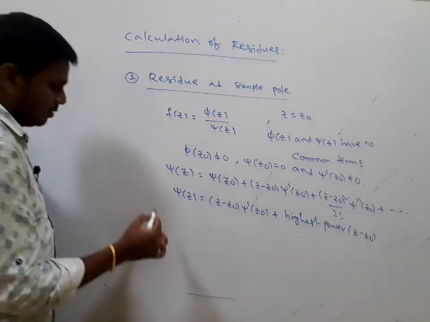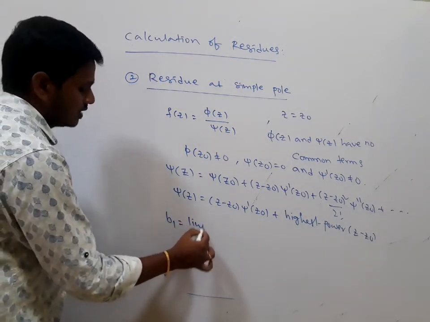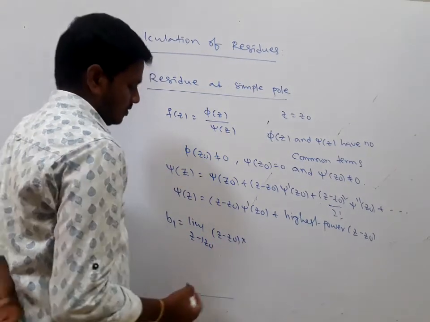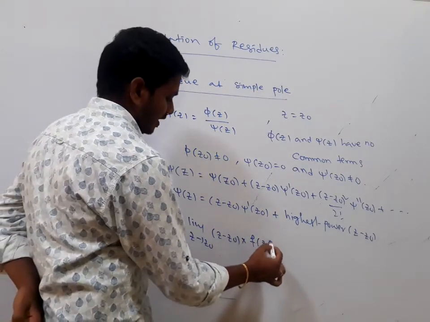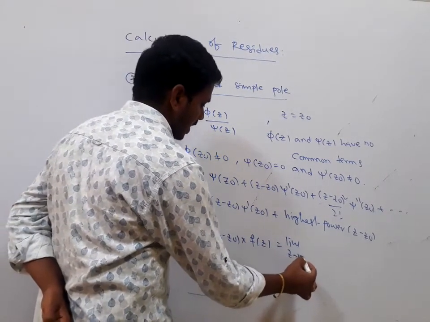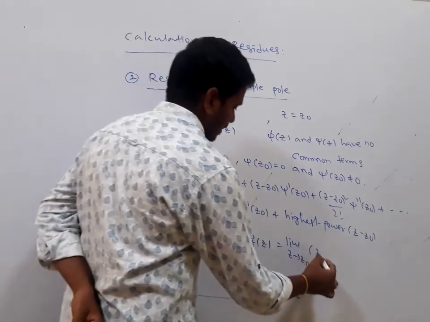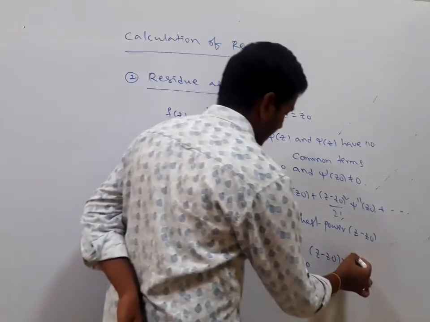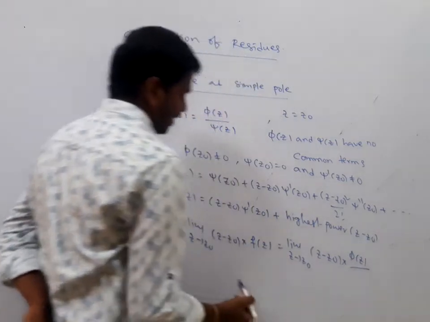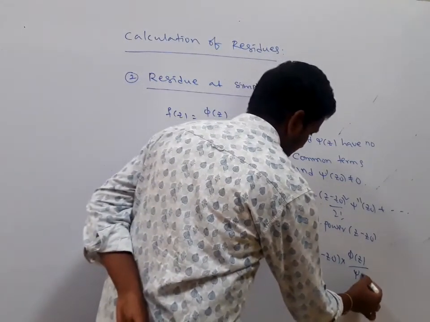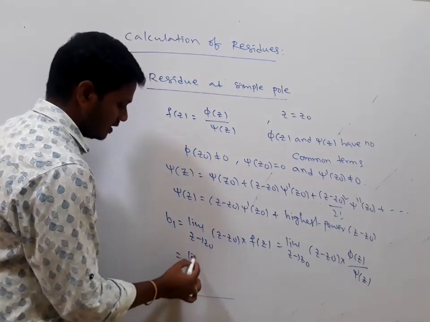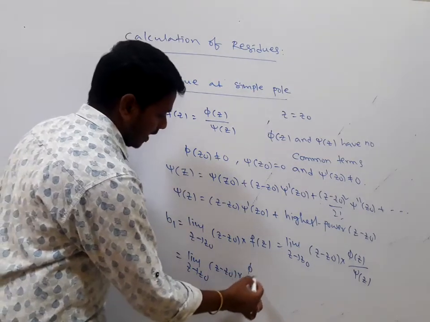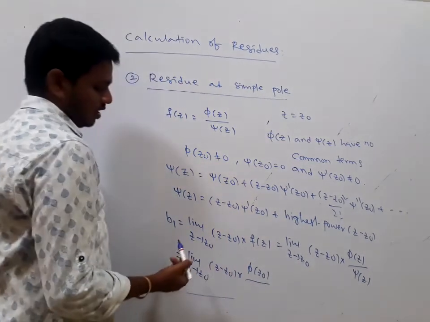Now you know that from the simple pole definition, we wrote the limit as z tends to z naught of (z minus z naught) into f of z. Here f of z is phi of z divided by psi of z, so it is the limit as z tends to z naught of (z minus z naught) into phi of z divided by psi of z.